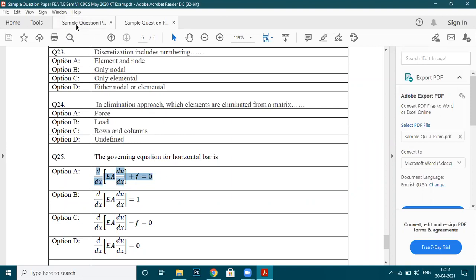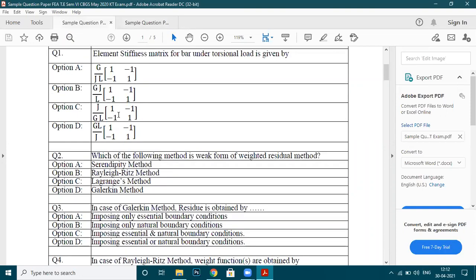Now let me move to one more sample question paper which I've made. Obviously I will make this question paper available to you, but instead of only giving the questions, I'll explain how to reach the answers.